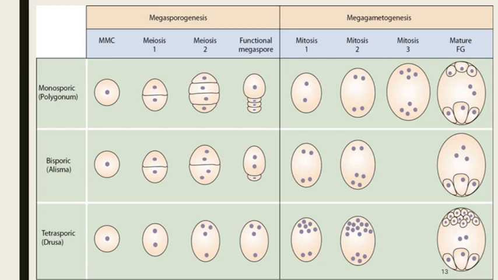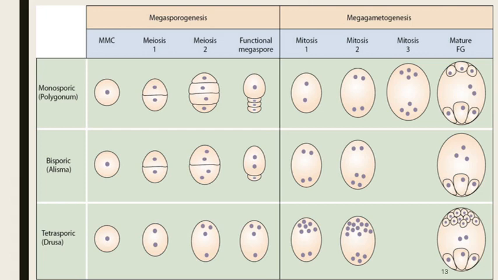In this diagram, you can see the development stages from megasporogenesis to megagametogenesis, and the types of embryo sac: monosporic, bisporic, and tetrasporic. In the case of monosporic, first there is the megaspore mother cell.